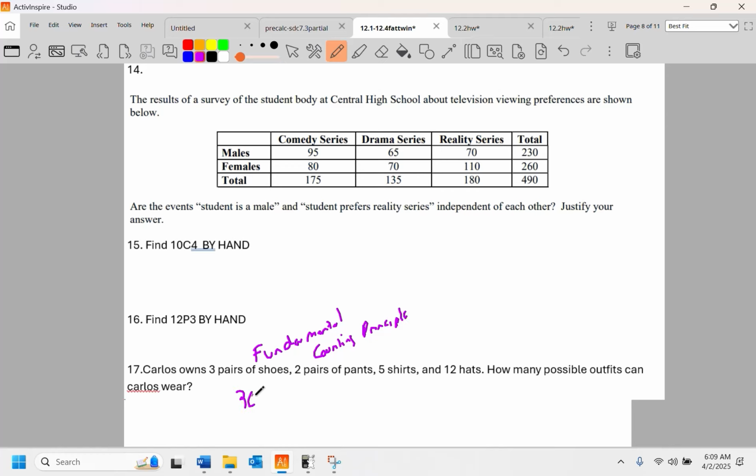All you gotta do is multiply all the numbers together. It's 3 times 2 times 5 times 12. So what do we have here? We have 3 times 2, which is 6, times 5, which is 30, times 12, which is 360. Because Carlos has a lot of hats. 12 hats. Kind of weird, huh? Anyways, that's how you do the fundamental counting principle.